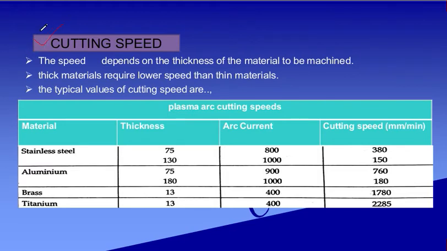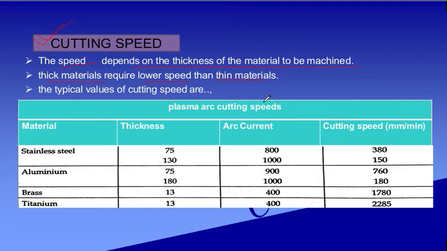Now we are talking about the cutting speed. This is another important input parameter. Cutting speed always depends on the thickness of the material to be machined. This is a very true fact. If you have thick material, then use lower speed. And if you have thin material, then you can go at a fast speed, because the material removal occurs very quickly.